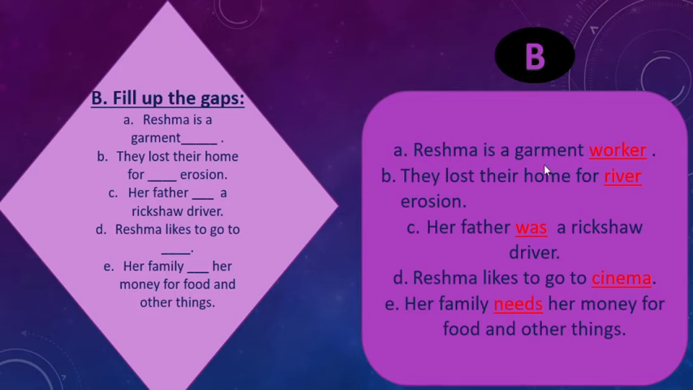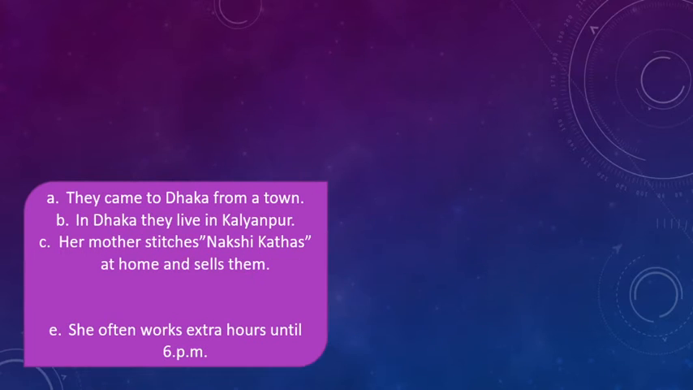Yeah. Reshma is a garments worker. They lost their home for river erosion. Her father was a rickshaw driver. Reshma likes to go to cinema. Her family needs some money for food and other things. So boys, this is actually the answer, and at exam time also you will write it in this way. Okay. So boys, this is actually your true false.